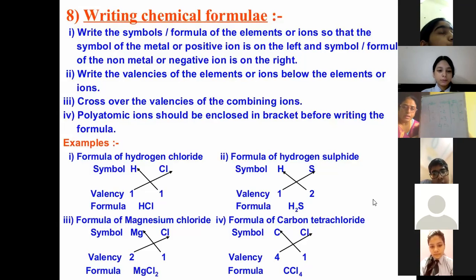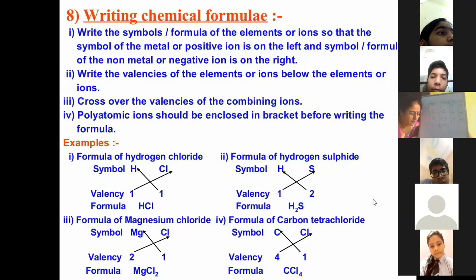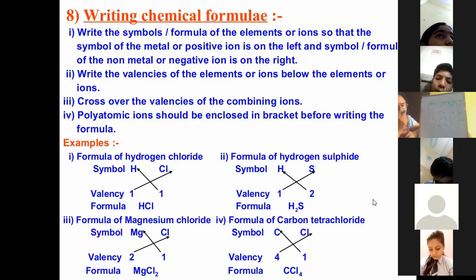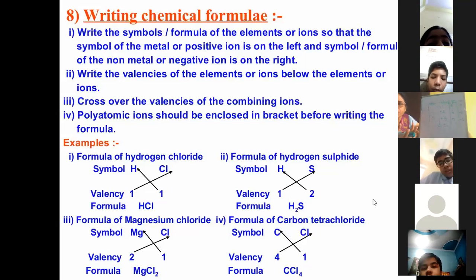I am asking you one more question. You know there are atoms like helium, argon, krypton, xenon, radon. What will be their valency? Because their last shell is complete. Their last shell already contains 8. So what will be their valency? 0. Very good. 0 will be the valency because they don't require anyone.